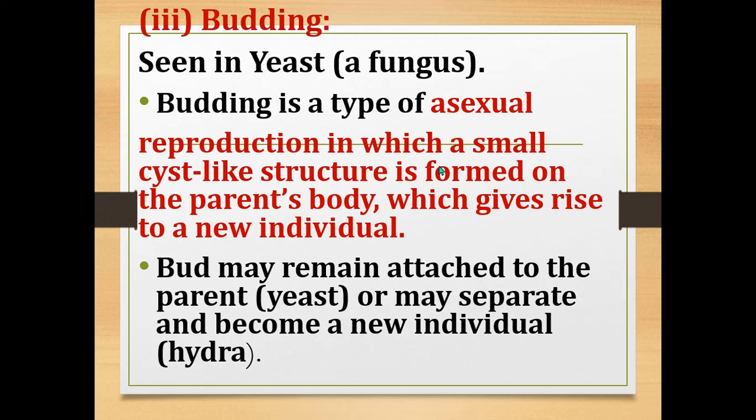In yeast, the bud may remain attached to the parent cell. But in the case of Hydra, the bud may get separated when it matures and become a new individual.